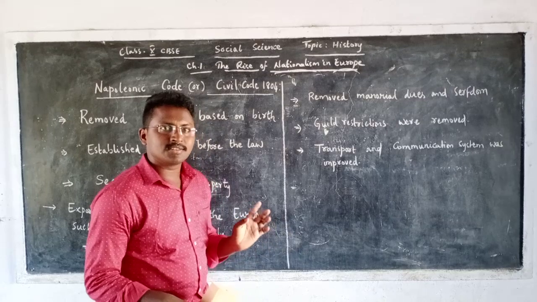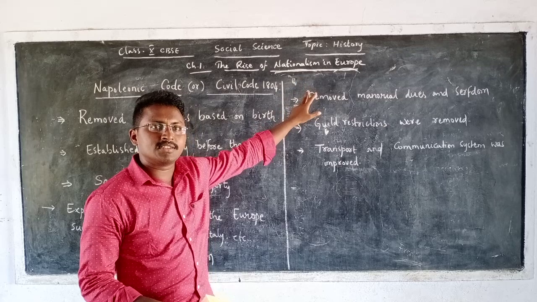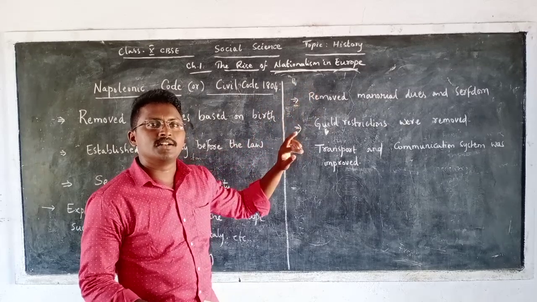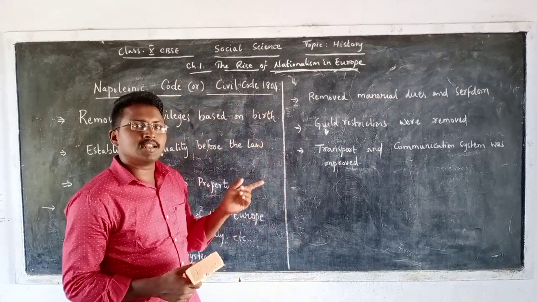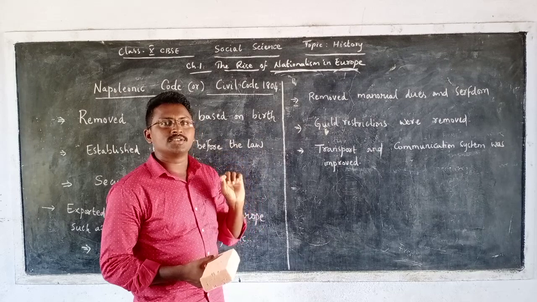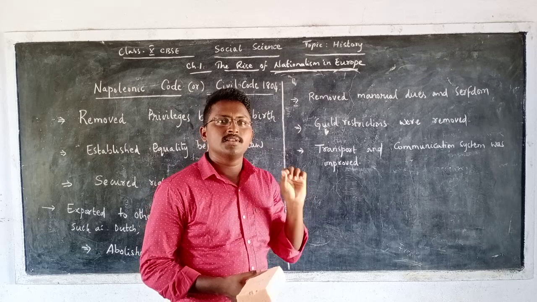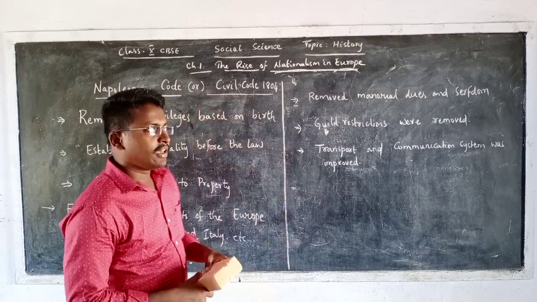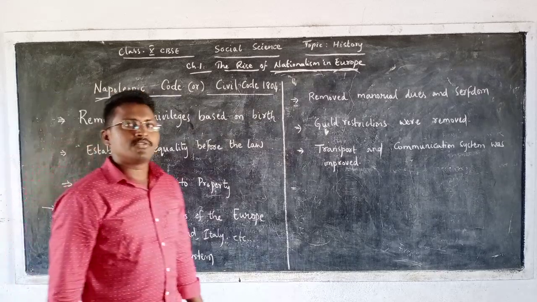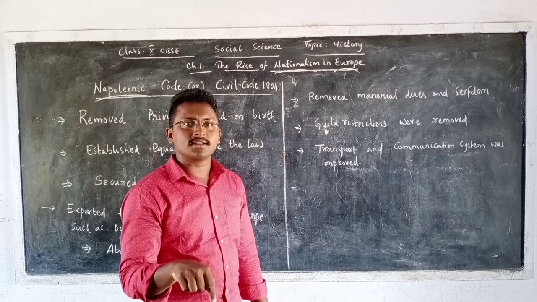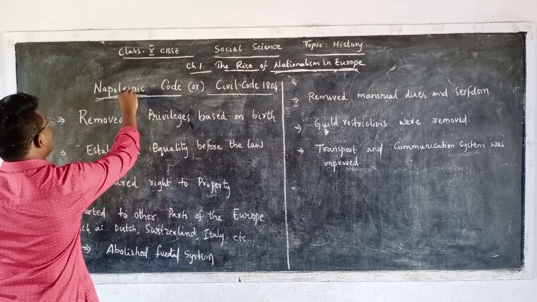So, in the last class, what we have discussed is about what is nationalism and the definition of nationalism, where it started, how it started. If we can go back again, quickly recap what we have discussed. In the last class, we discussed the French Revolution, when it occurred, then how there was a sense of collective unity among these French people. And yesterday I stopped somewhere when Napoleon entered into France. So, in continuation with yesterday's class, we will discuss today what happened in France after Napoleon entering into this France.